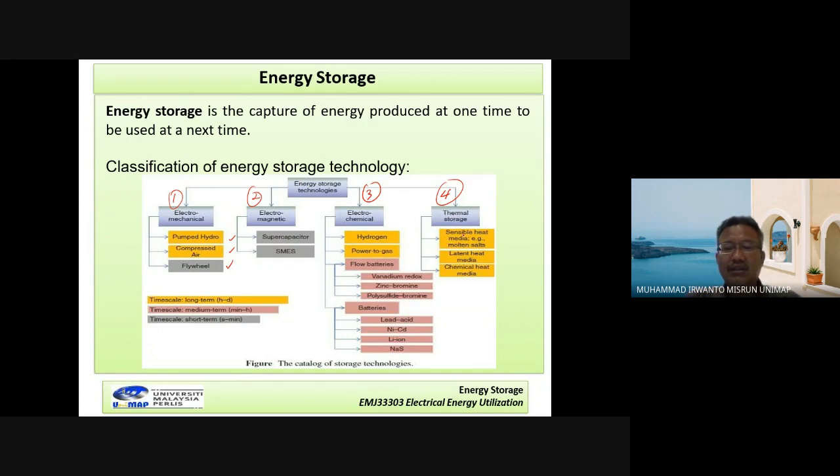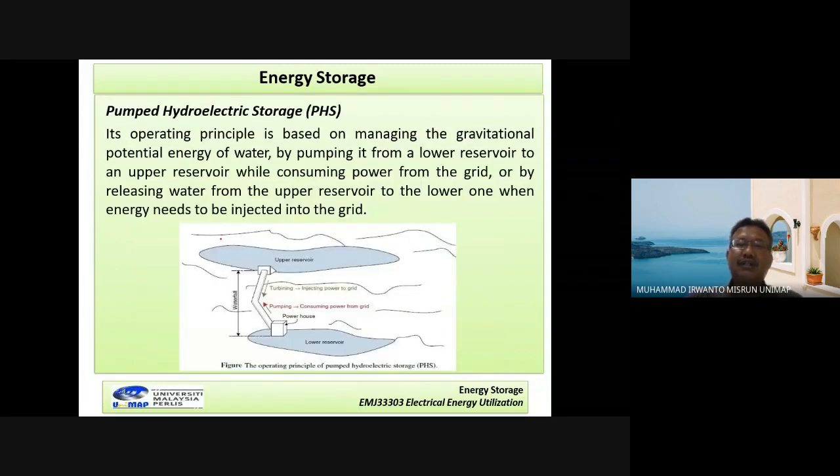Okay, now we want to explain first pump hydro energy storage. This is for the first category, electromechanical: pump hydroelectric storage.